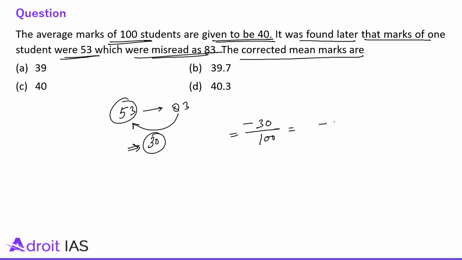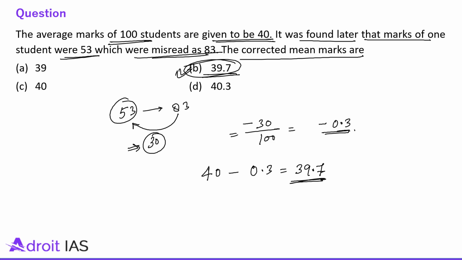So obviously every student will get minus 0.3, right? So initial average was 40, then the final average will be 40 minus 0.3. So this will be 39.7, right everyone? The average marks are now 39.7 because minus 0.3 will be distributed among all the students.